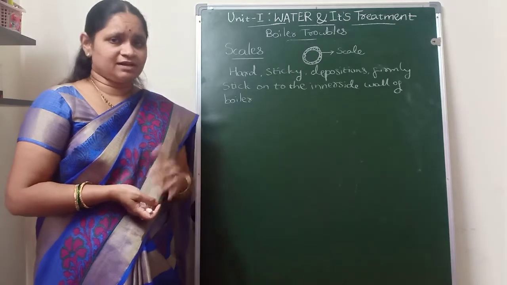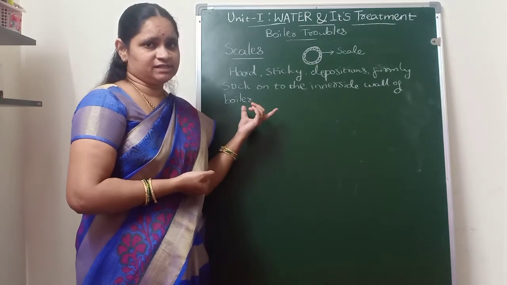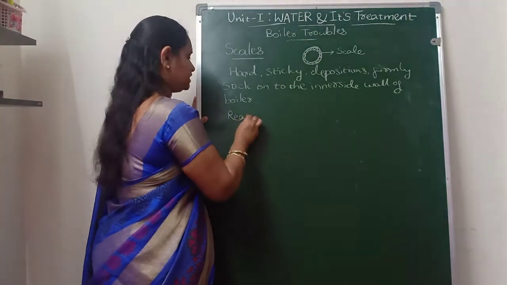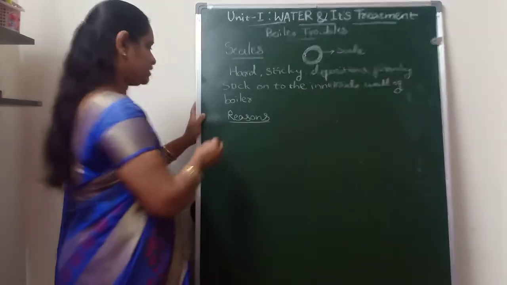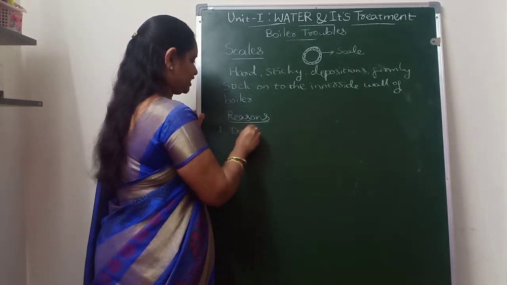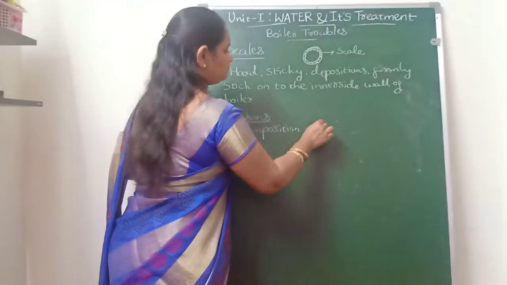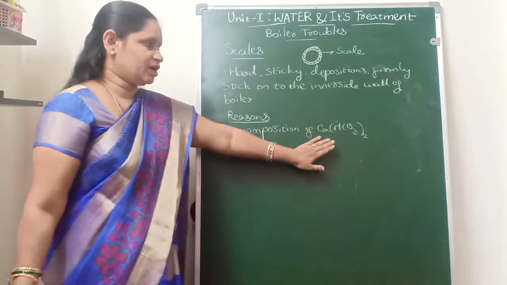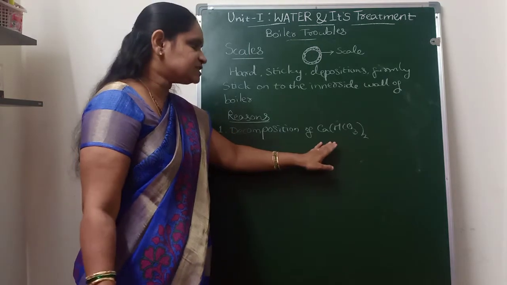There are many reasons and many substances that form scales in the boiler, which we will discuss one by one. So what are the reasons for the formation of scales in the boilers? The first reason is the decomposition of calcium bicarbonate.